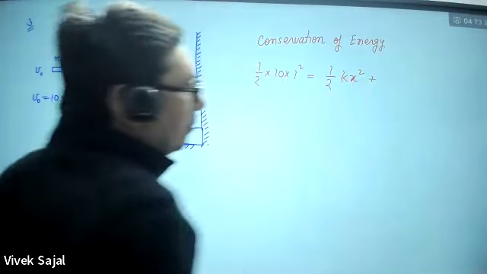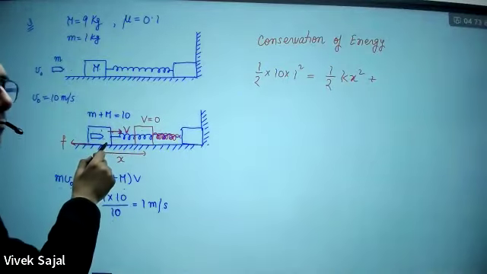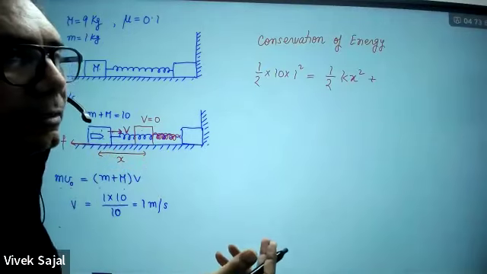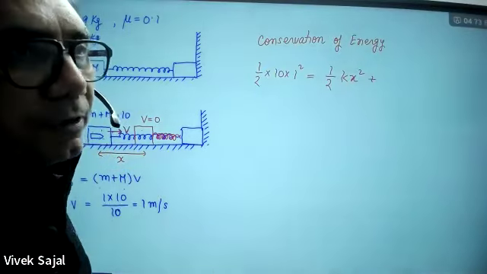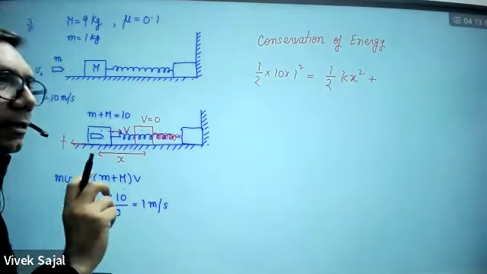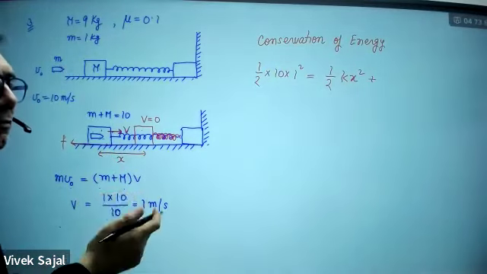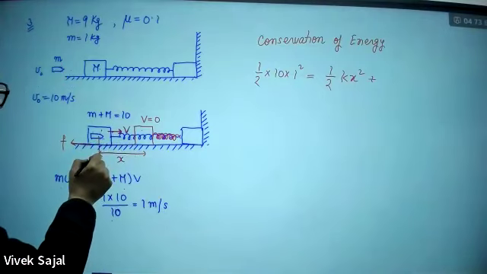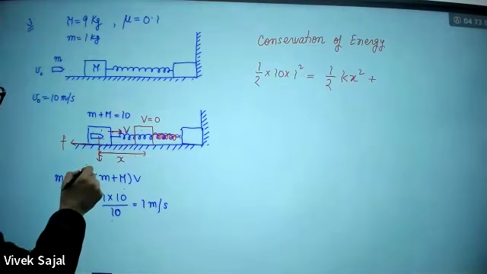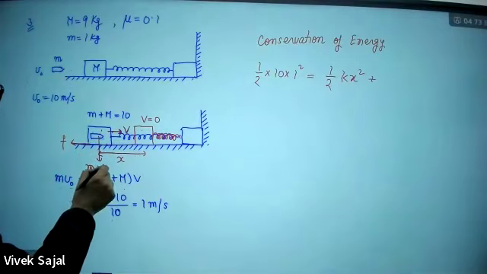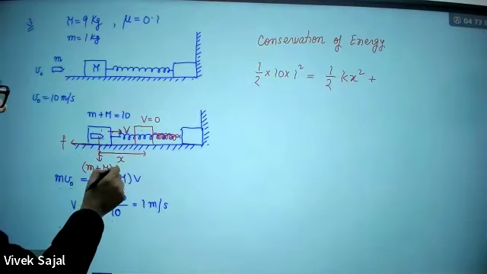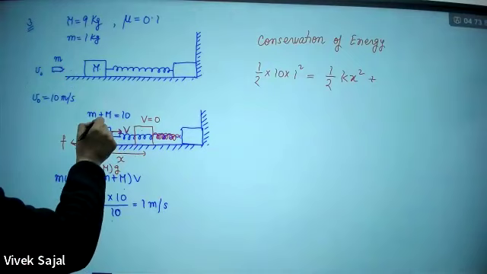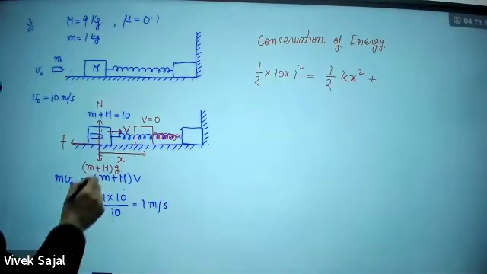plus some of this kinetic energy will be utilized to overcome this friction. This system has to do work against the friction, so some of the energy will be utilized there. What will be the weight here? That will be (M plus m) g. So normal reaction will be there here.